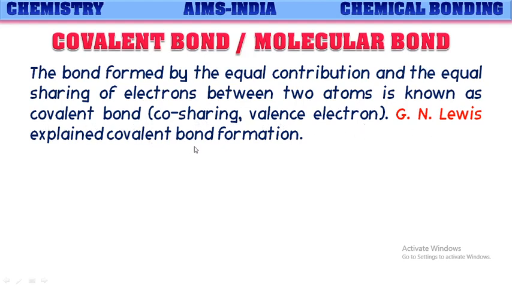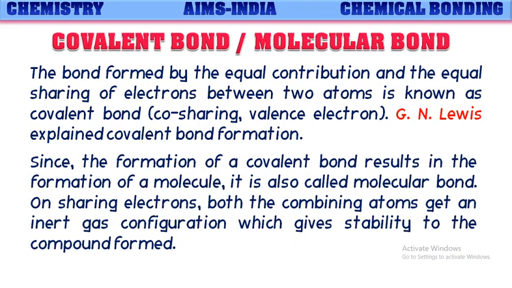Jean Lewis explained covalent bond formation. Since the formation of a covalent bond results in the formation of a molecule, it is also known as a molecular bond. On sharing of electrons, both the combining atoms get an inert gas configuration, which gives stability to the compound formed.